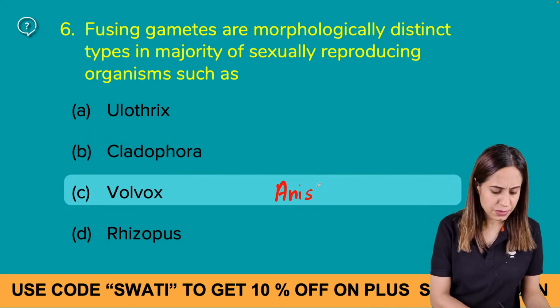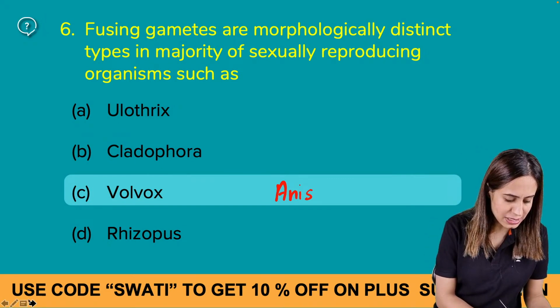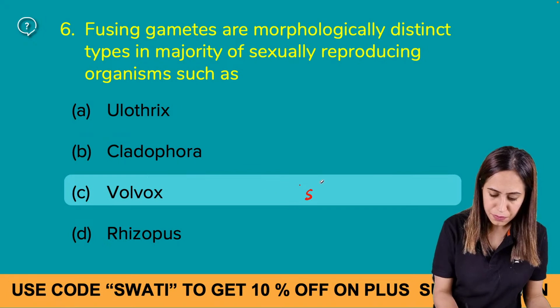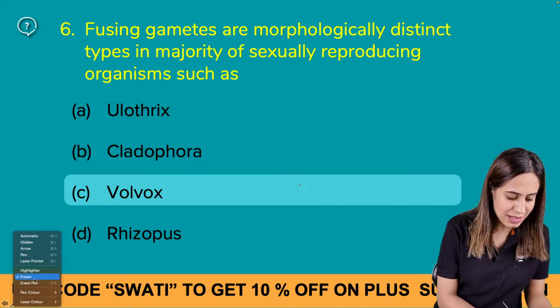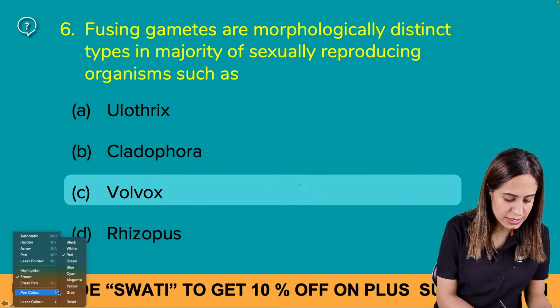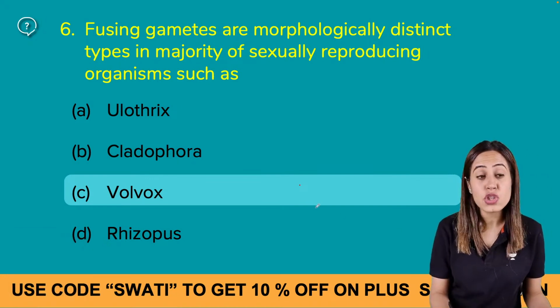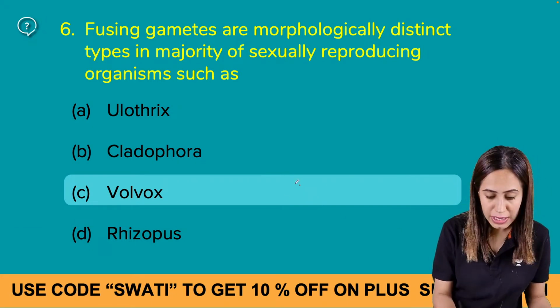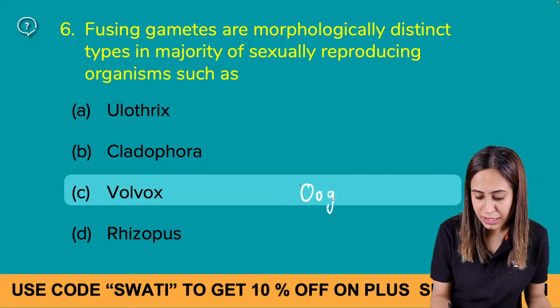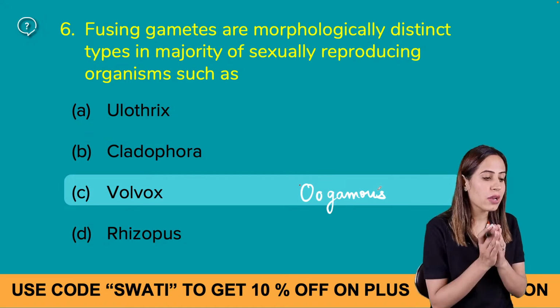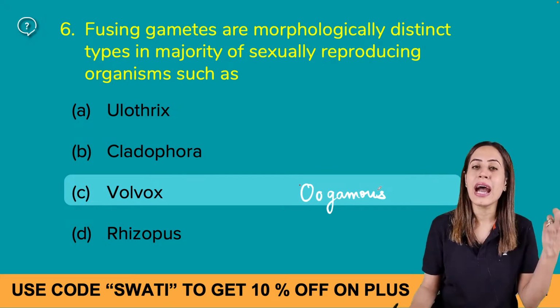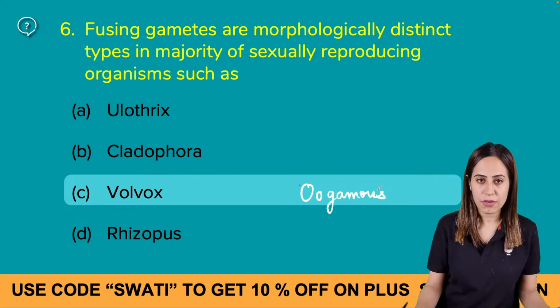Can you tell me? Yes, Volvox, Chara, Fucus, it shows oogamous condition, right? Whereas Ulothrix, Cladophora, Rhizopus, they are showing isogamous condition, right?